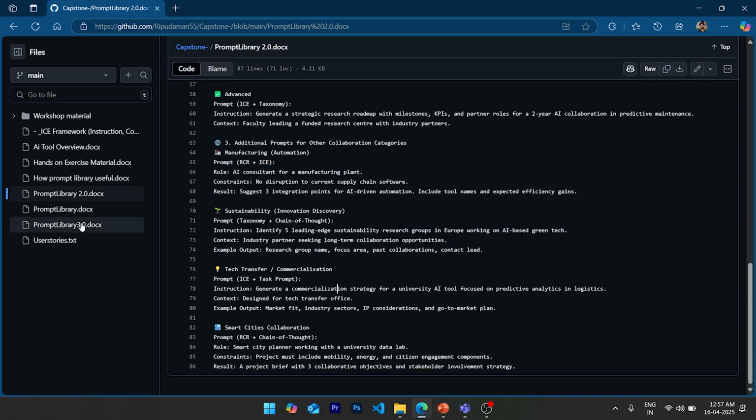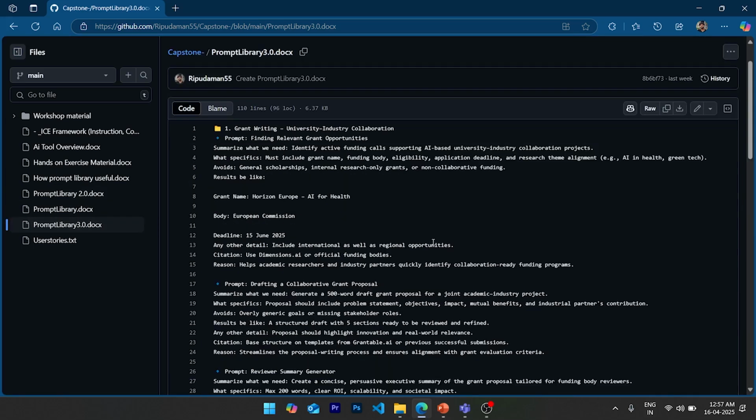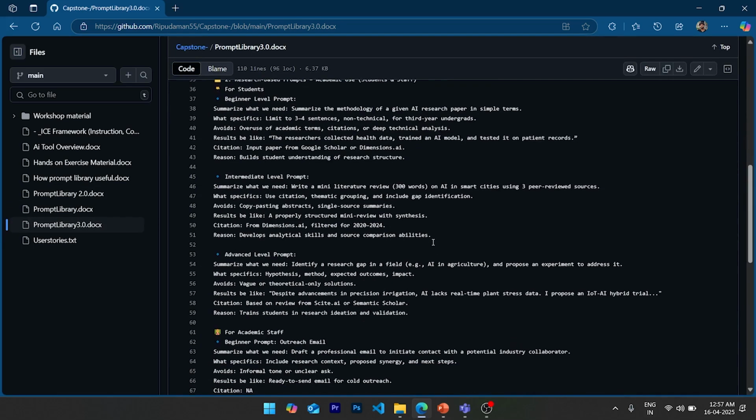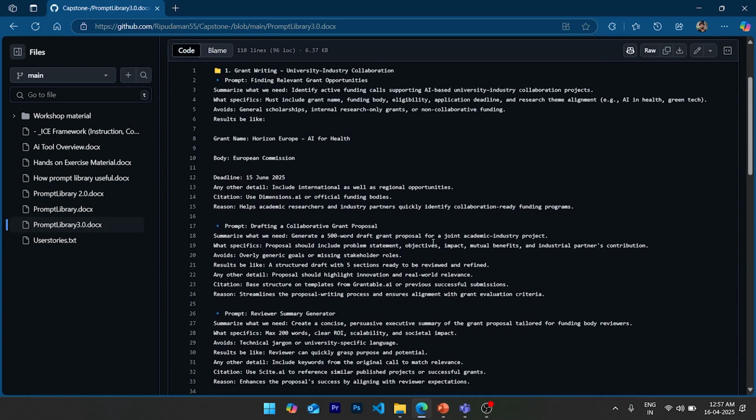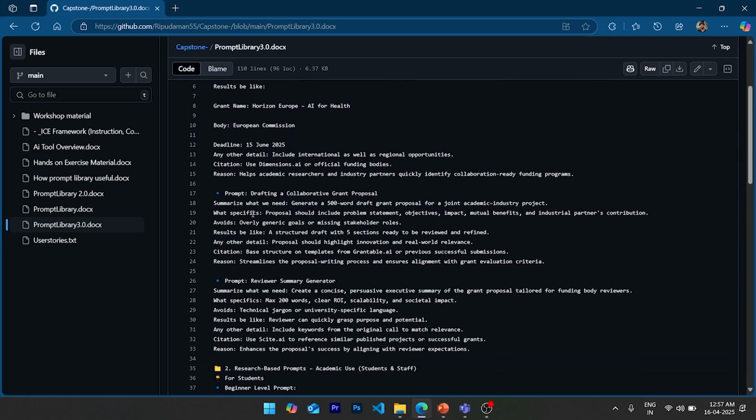Next we have prompts specified for students and grant writing. Here I have used a different type of structure, in which we are first giving the summary, then specifying what I don't want in the results, then the expected outcome, any other details we want to add, where to get the citations and resources from, and the reason why I'm doing this and how it will help me.